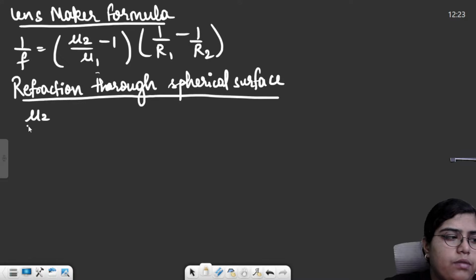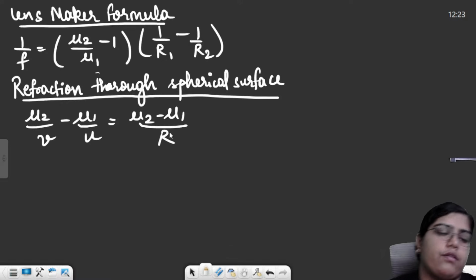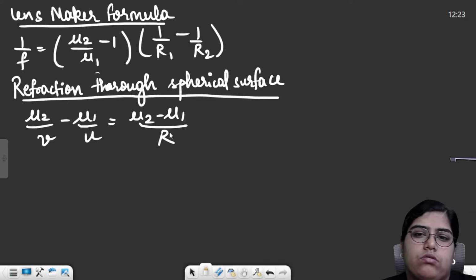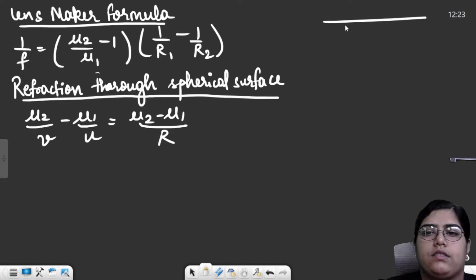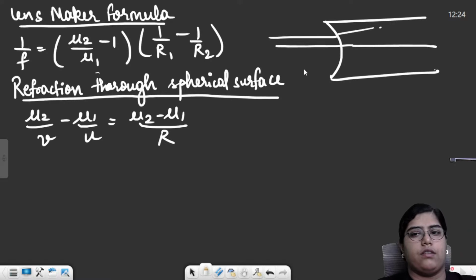The formula was mu2 by v minus mu1 by u is equal to (mu2 minus mu1) by r. Whenever refraction occurs through any spherical surface, spherical surface means something like this. Light comes from here and then it gets refracted in some way.